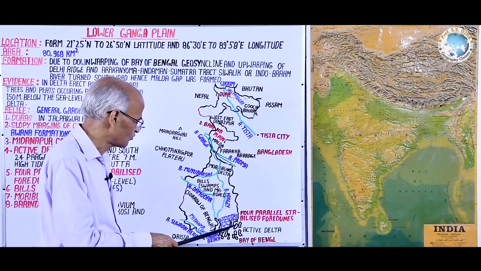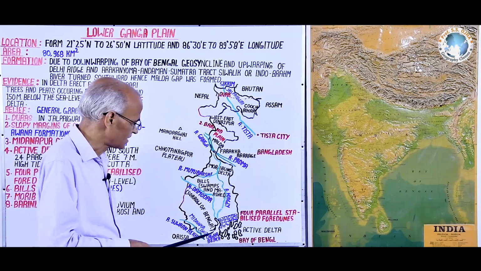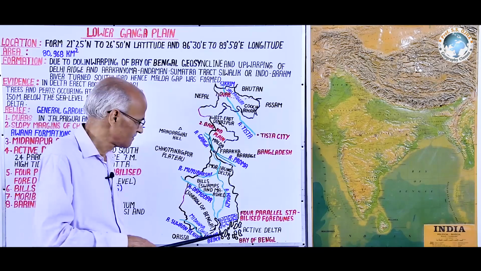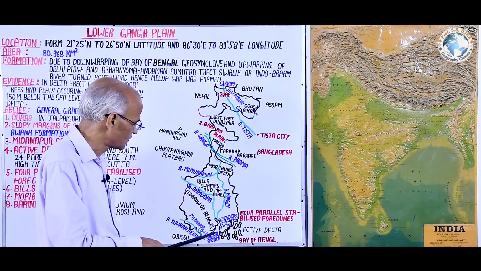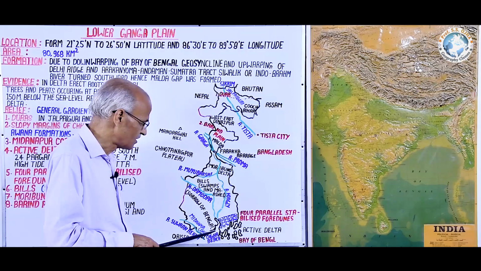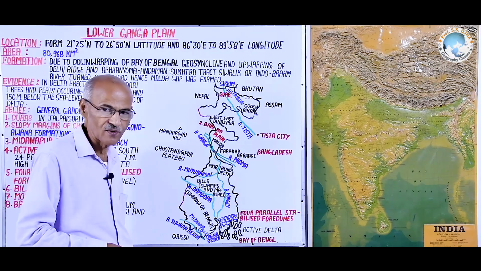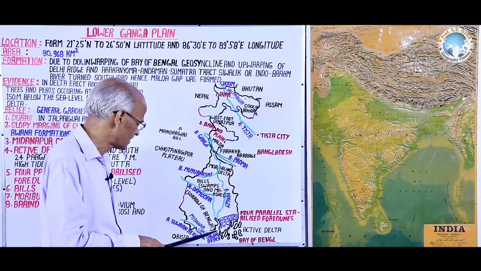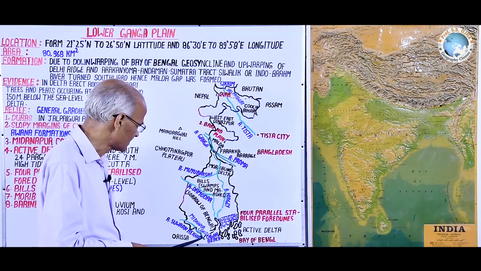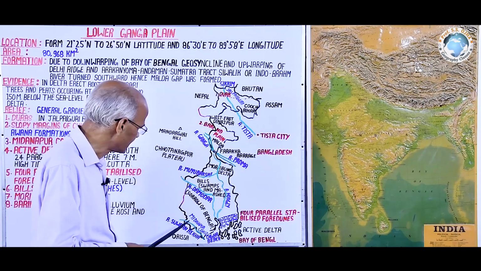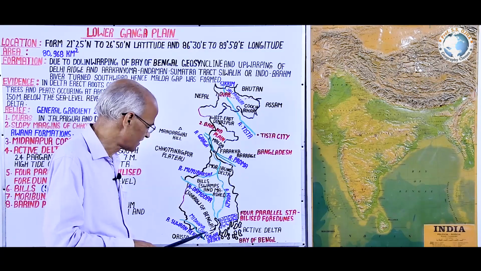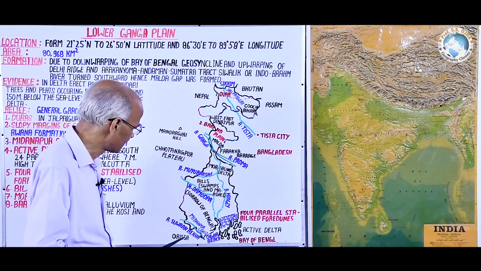Now come to the south. The southern boundary is demarcated by the coast line, wherein the North and South 24 Parganas districts are located here, and to the southwest it is Midnapur district, wherein Digha beach is located.